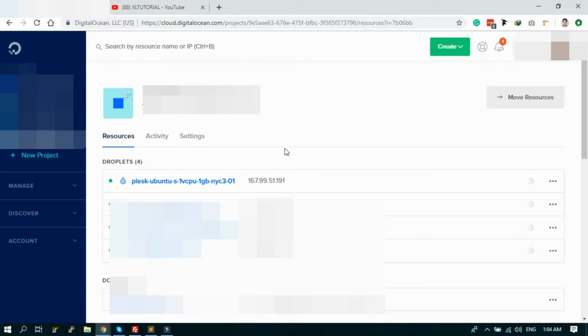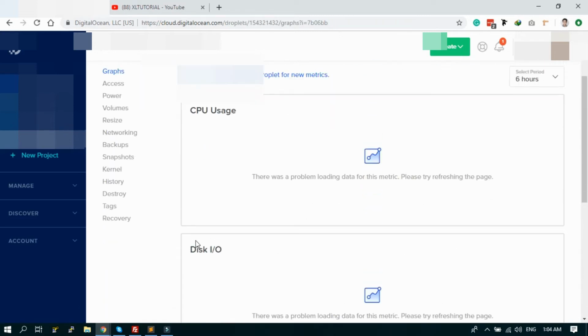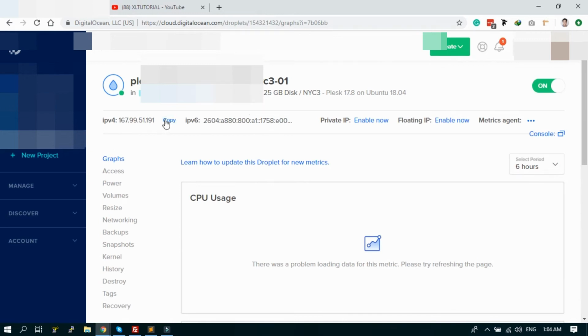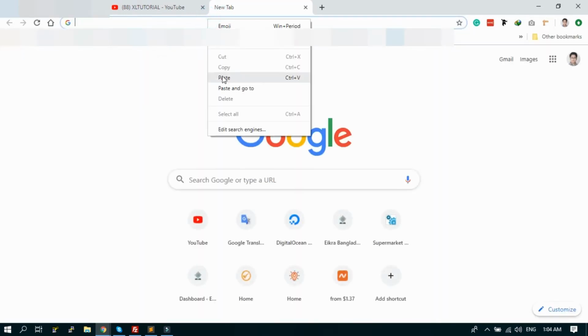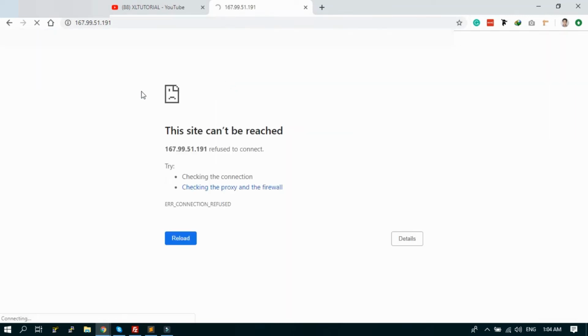Okay, droplet setup is done. This is the IP address and this is the Plesk droplet. So let's go to the droplet. Here is my droplet information, and let's copy the IP and paste. It will not show anything because the setup is not complete yet. So to complete the setup, you just have to log in with SSH.